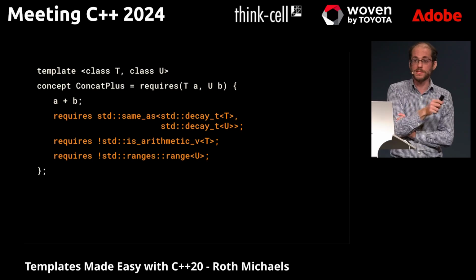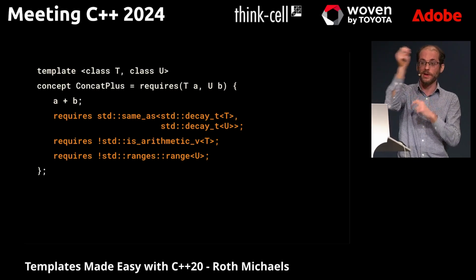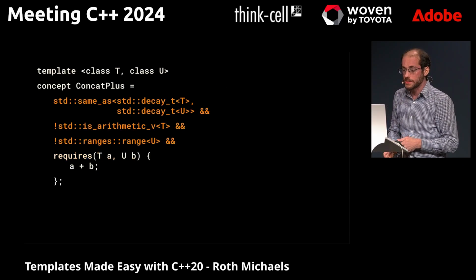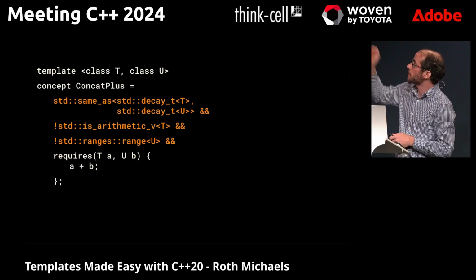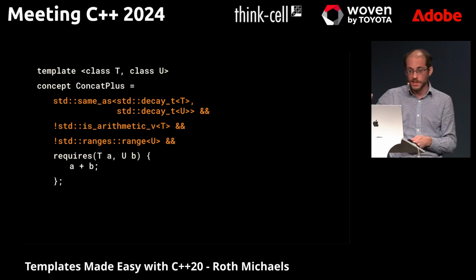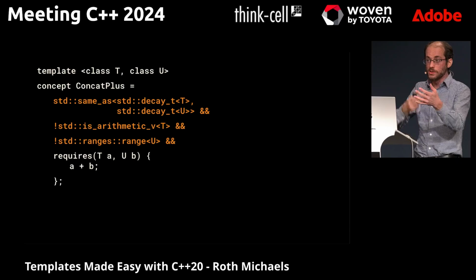But to avoid that mistake, you probably don't want to use anything that's requires inside of another requires. If you want to combine a combination of existing concepts with your own custom requirement, the best thing to do is to do it like this instead. Instead of putting them all inside as a list inside your requires, you can use Boolean logic.